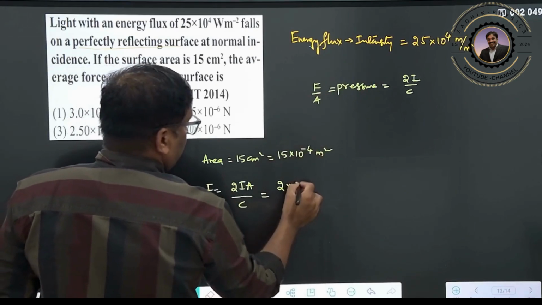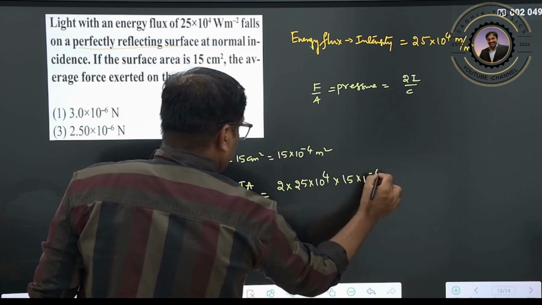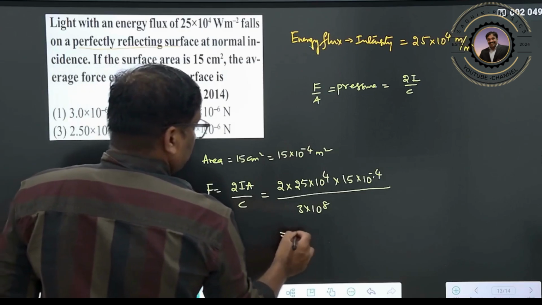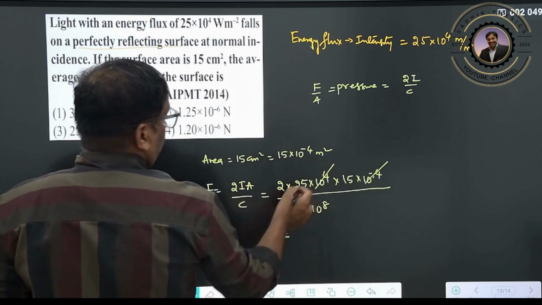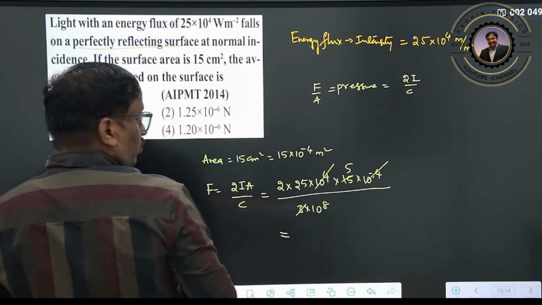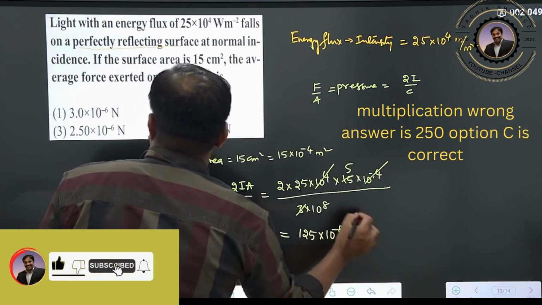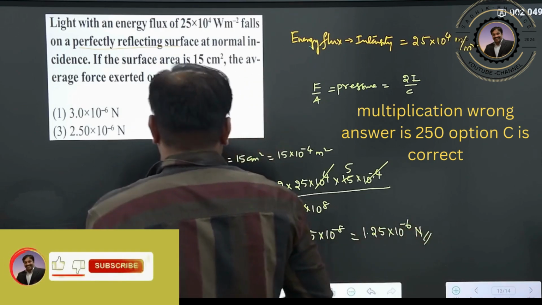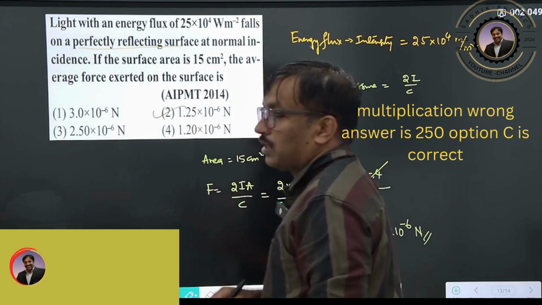2 into I is 25 into 10 to the power of 4, into area 15 into 10 to the power of minus 4, divided by 3 into 10 to the power of 8. How much will it be? This gets cancelled out. 25 into 5, 125 into 10 to the power of minus 8. That means 1.25 into 10 to the power of minus 6 newtons. This is your answer.